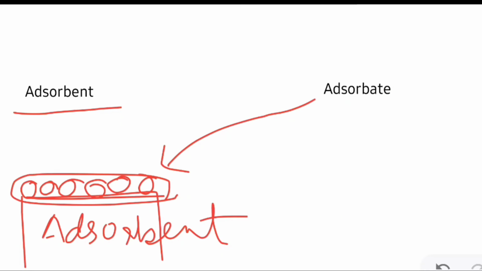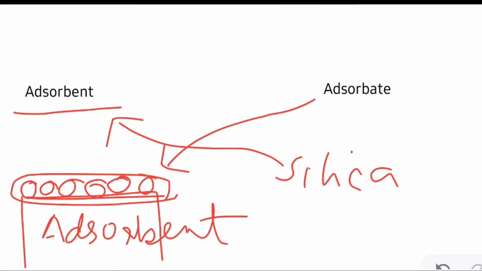Don't get confused between adsorbent and adsorbate. Adsorbent is the substance over which molecules are being adsorbed, and adsorbate is the particle or the molecule or the substance which is being adsorbed. In the example of silica gel, the silica gel is the adsorbent and the air particles are the adsorbate. Understood?